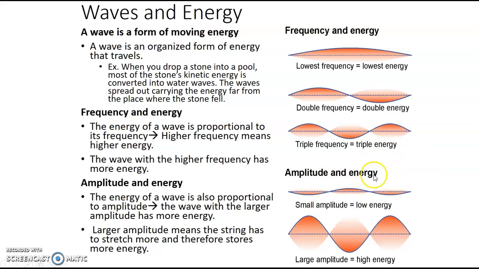Remember, we're talking in terms of energy. For transverse waves, energy entails two things. The higher the frequency, or the bigger the amplitude, the more energy the wave is going to have. So the faster the wave is going, the more cycles you see in a 1 second time period, the more energy the wave is going to have. And then simultaneously, the bigger the amplitude, the more energy the wave is going to have.